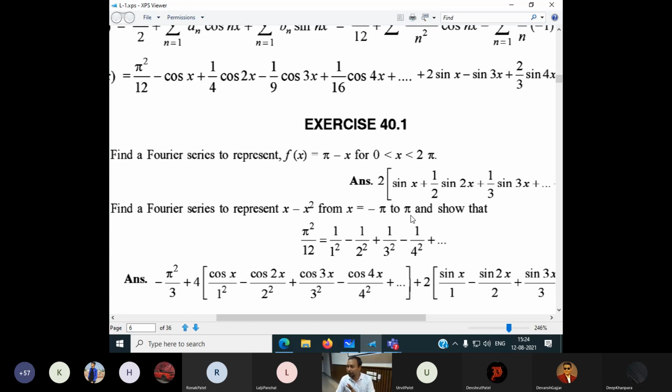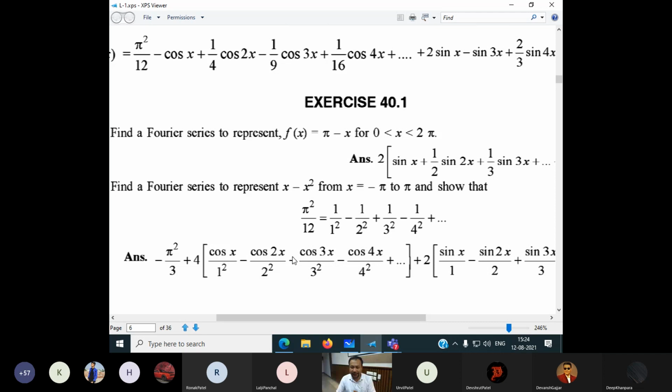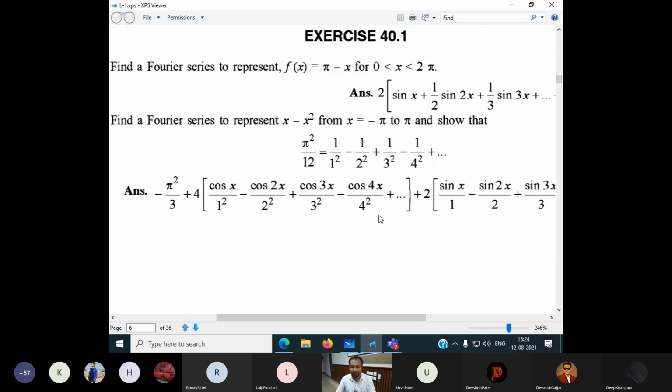Okay, then put the value of f of x, right? x is equal to minus 5. So we can get the answer like this. We have to deduce this one. This is the Fourier series. After putting the value of x equal to 5, this sine becomes 0, this sine becomes 0, this sine becomes 0. But this cos becomes 1, this cos becomes 1, this cos becomes 1, all become positive. Plus minus plus minus. So we can get this answer.